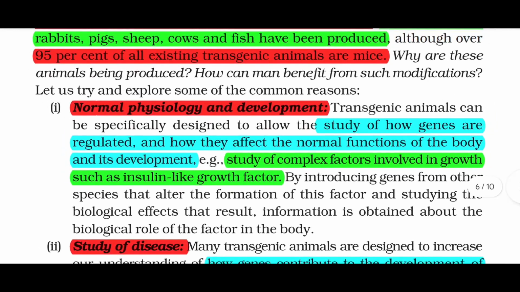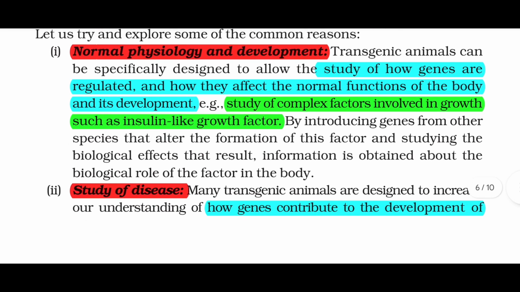Normal physiology and development. Transgenic animals can be specifically designed to allow the study of how genes are regulated and how they affect the normal functions of the body and its development. For example, a study of complex factors involved in growth, such as insulin-like growth factor, by introducing genes from other species that alter the formation of this factor and studying the biological effects that result. Information is obtained about the biological role of the factor in the body.